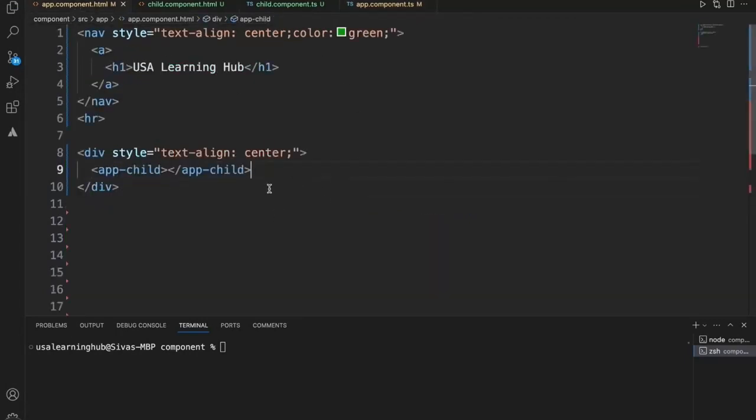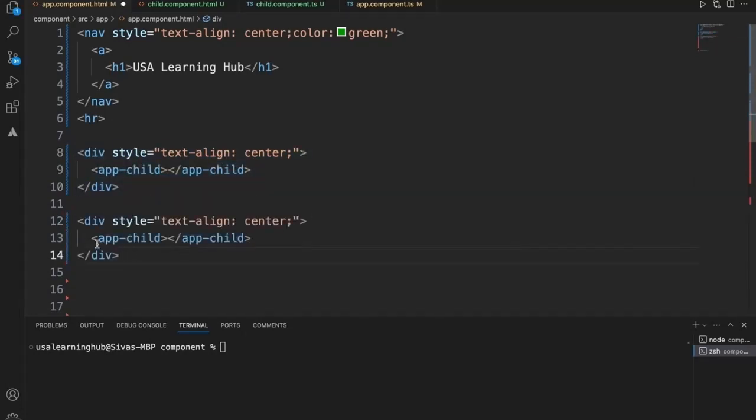Now let me print the name and the welcome message instead of this. What is it? It's a message. Okay, let's see.